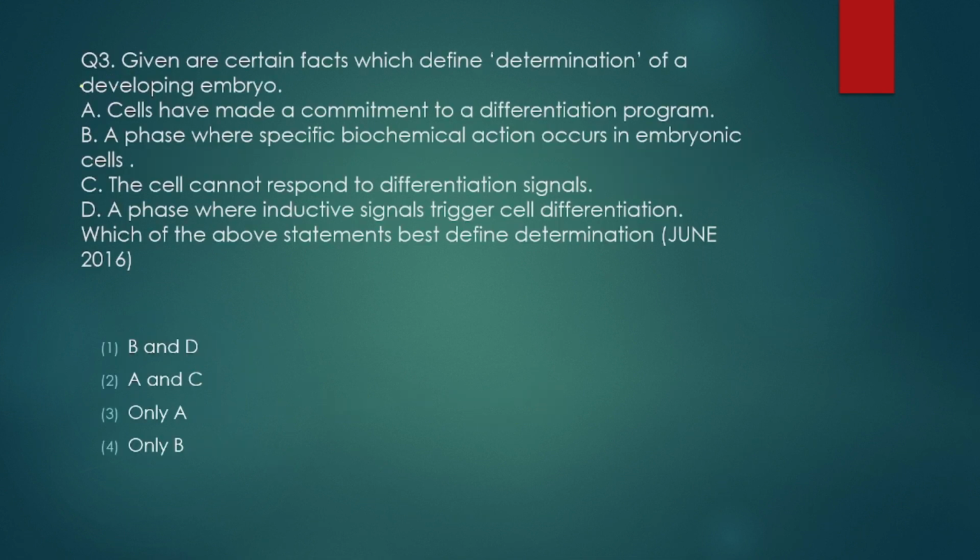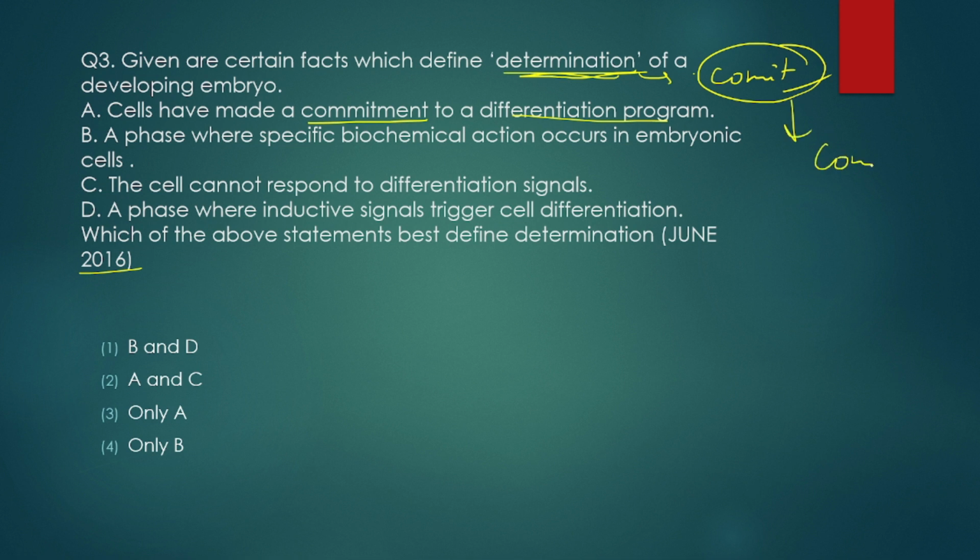Now moving further, question number 3, which was asked in June 2016. Given are certain facts which define determination of a developing embryo. We know that determination is the last stage in which a cell gets determined or committed. After determination comes the stage of commitment. Cells have made a commitment to a differentiation program. When the cell commits to a differentiation program, it is known as determined. So option A is right.